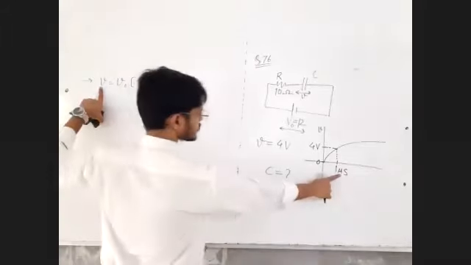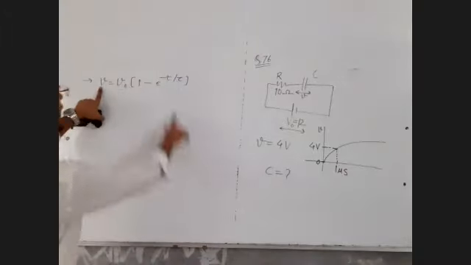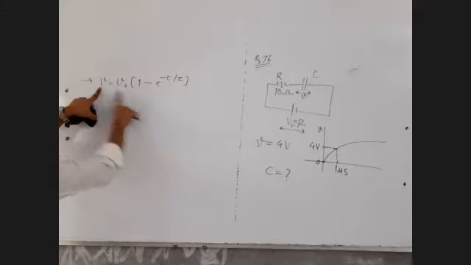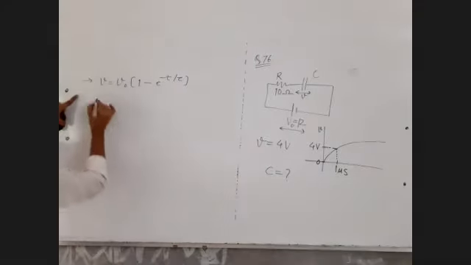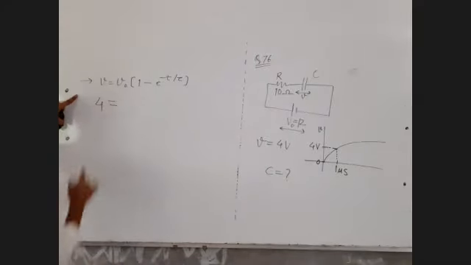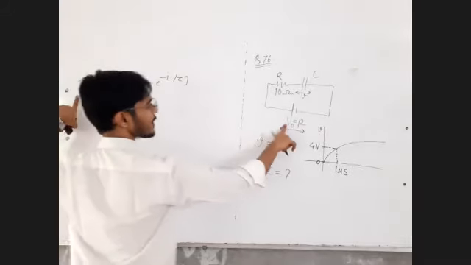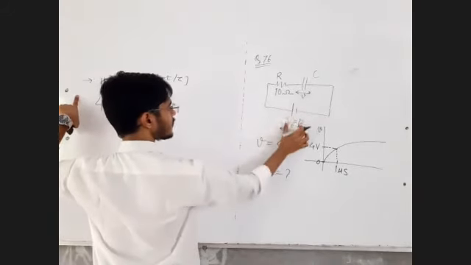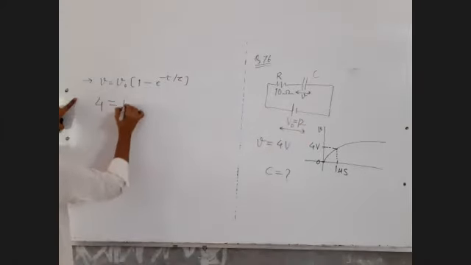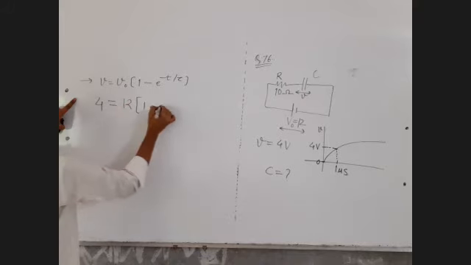Sir, the time instance is given to us as 1 microsecond. At that time instance, what is the value of voltage? That is also given to us, 4 volt. So 4 volt is equal to V naught, the maximum possible voltage across the capacitor, which is 12 volt, into the bracket 1 minus e raised to minus t.